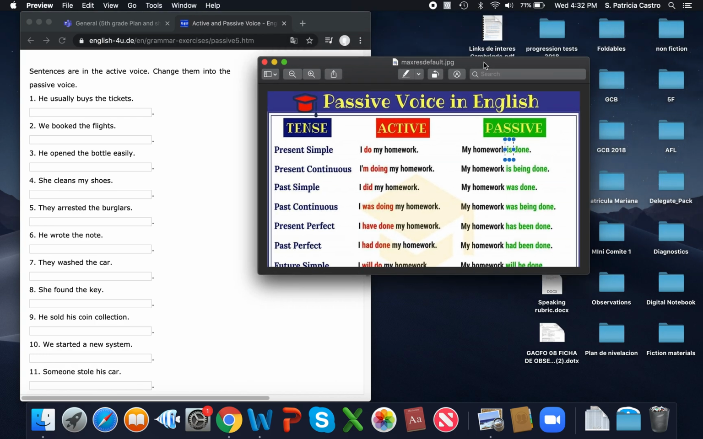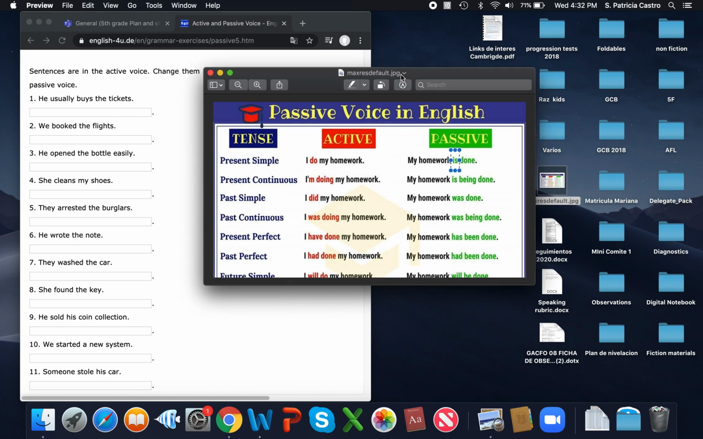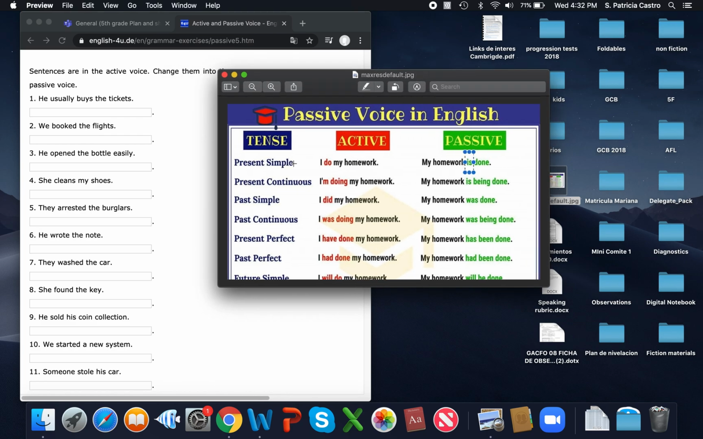We are going to take a closer look at this chart that is going to be called your cheat sheet, and it's going to help you to do the transformation from active to passive voice. Something that is really important here is for you to check the tense that the active voice is written in, because when we change from active into passive, we always keep the grammar tense. So if my sentence in the active voice is in the present, my passive voice has to be in the present.